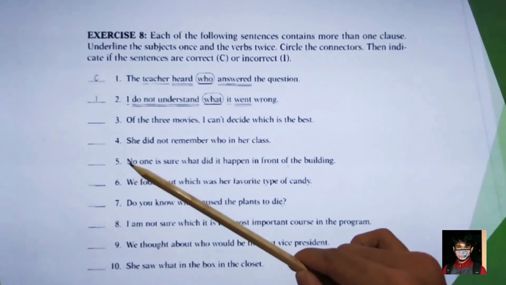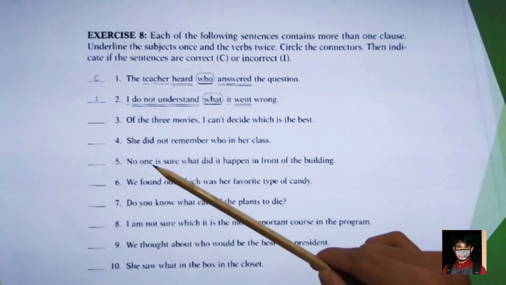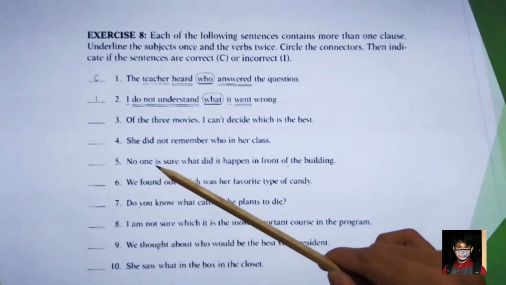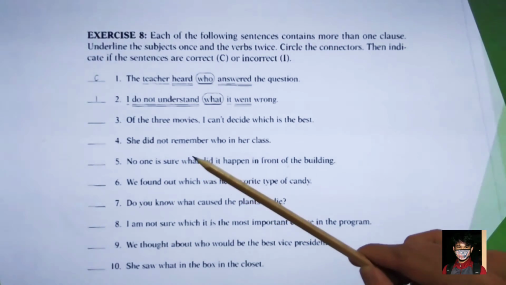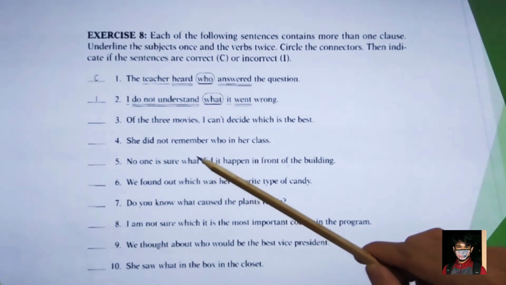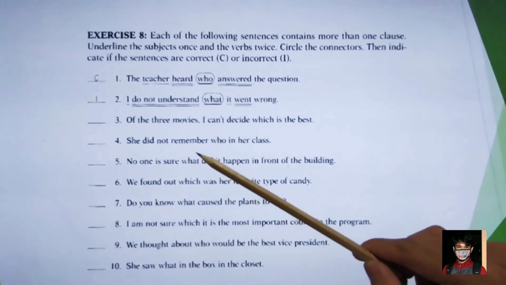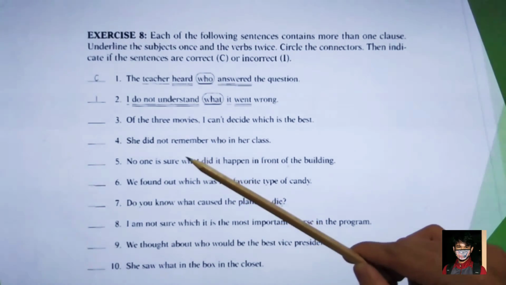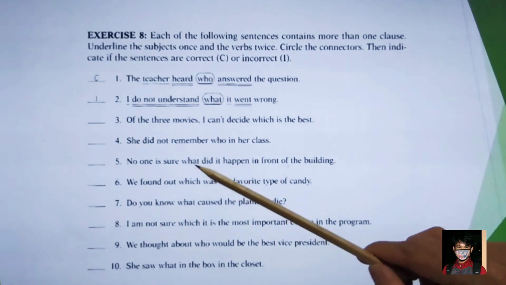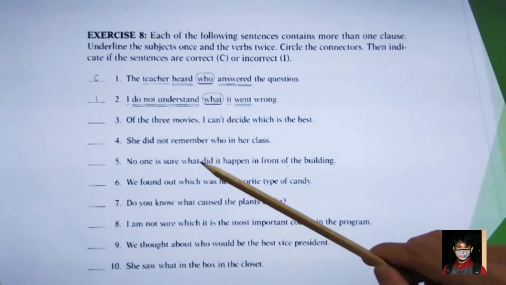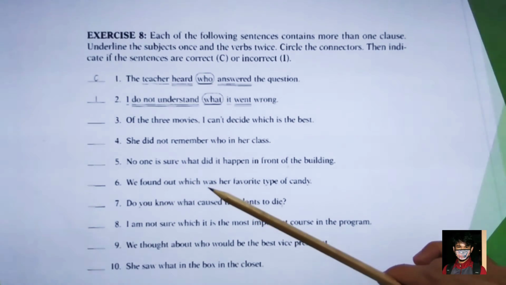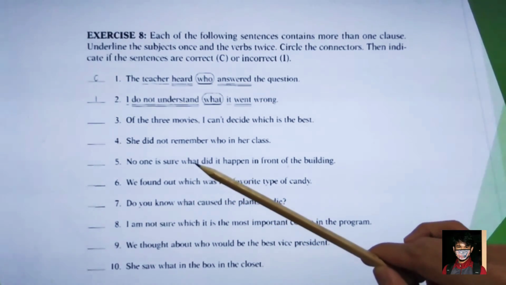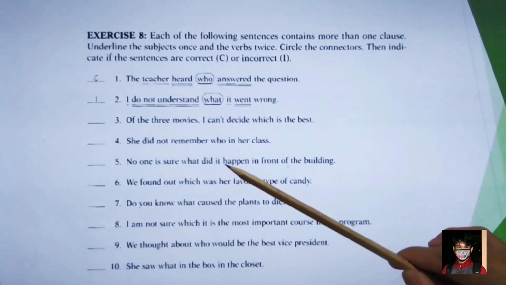And then for number 5, no one is sure what did it happen in front of the building. We could identify this as a subject, this as a verb, and followed with connectors. And still remember, after connectors, it should be followed with a verb, a dependent verb for noun clause. Is it correct or incorrect?